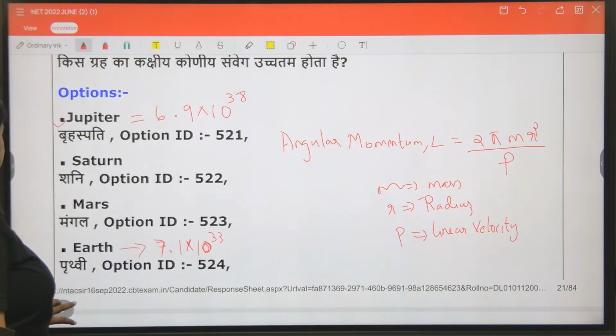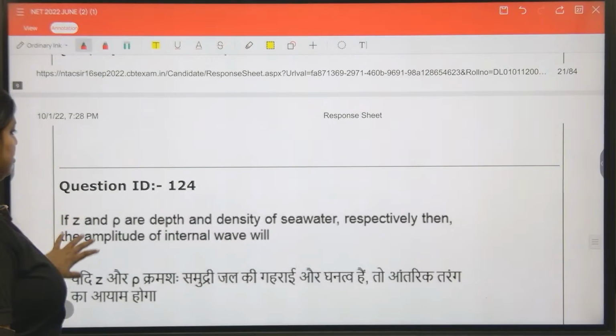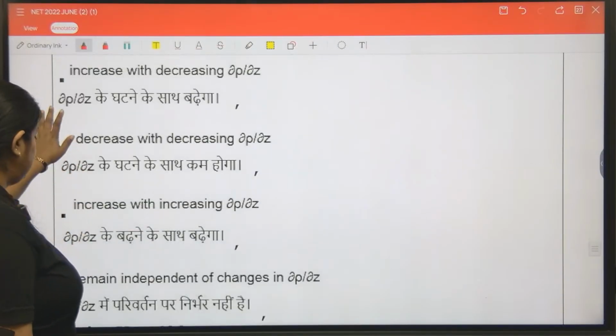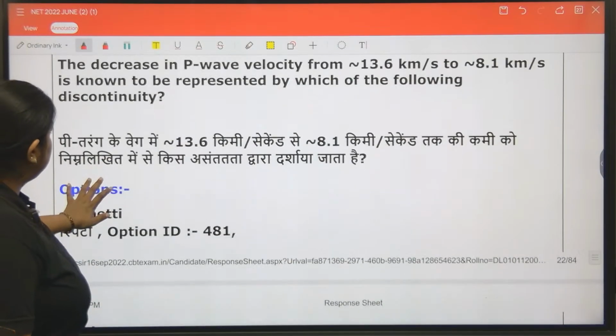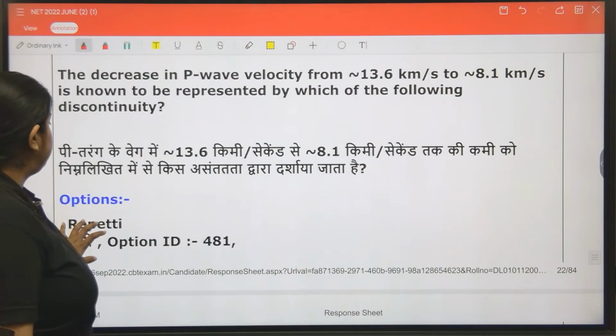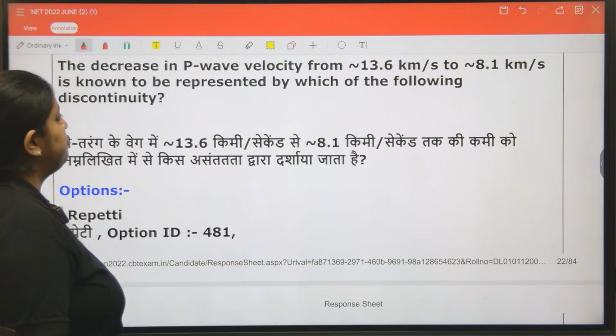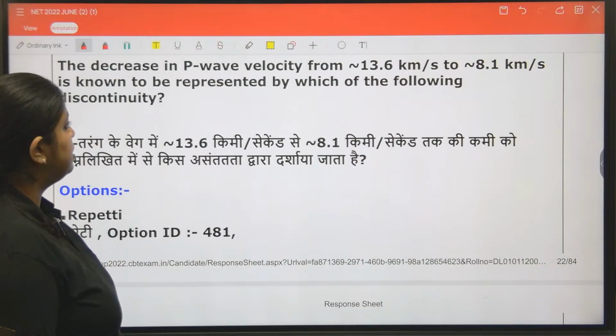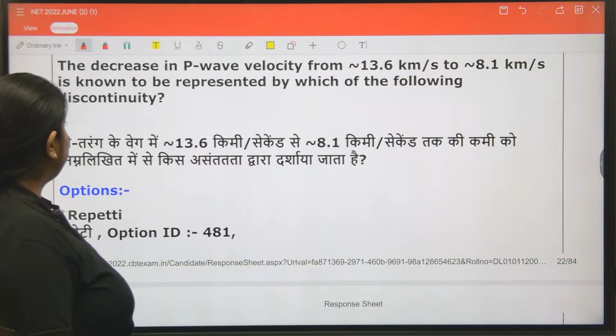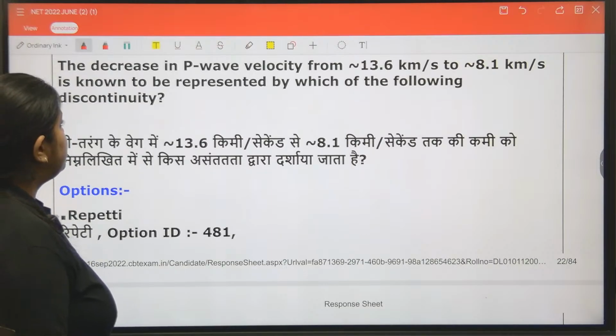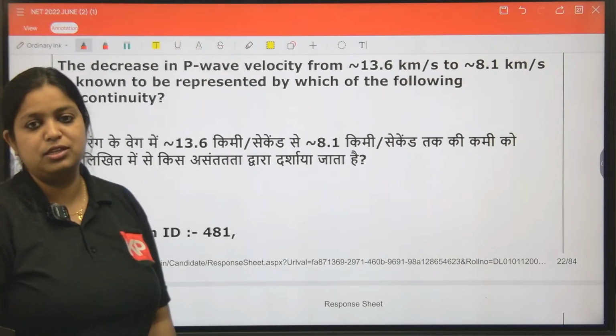So the next question. The decrease in P wave velocity from 13.6 km per second to 8.1 km per second is known to be represented by which of the following discontinuities? See how important that particular subject is.